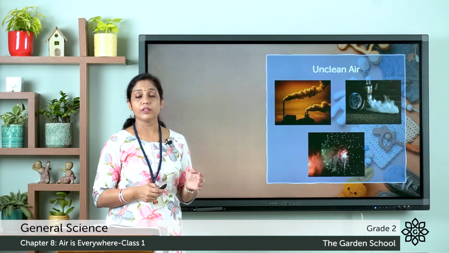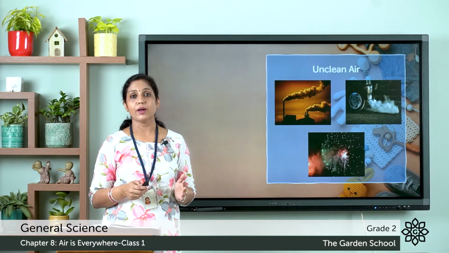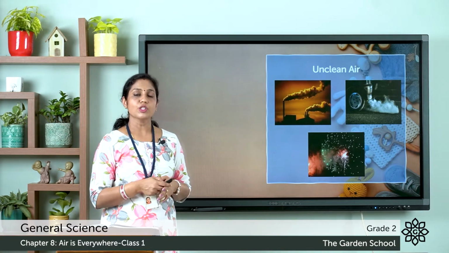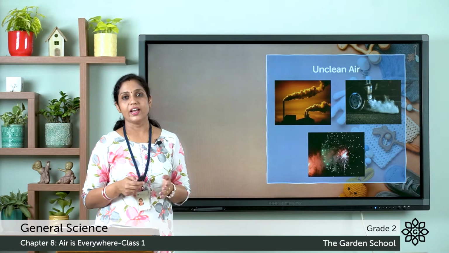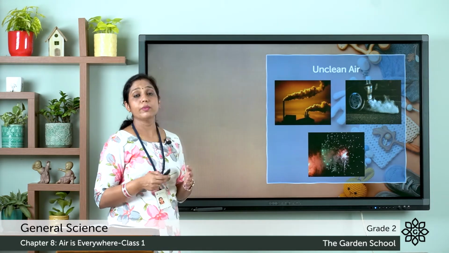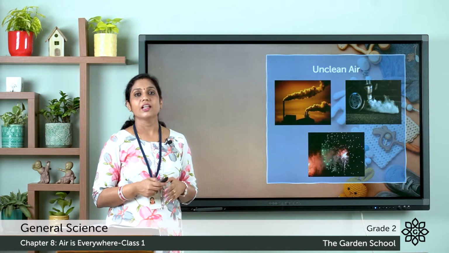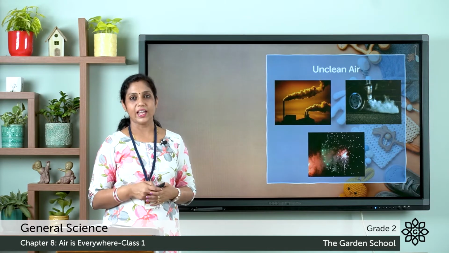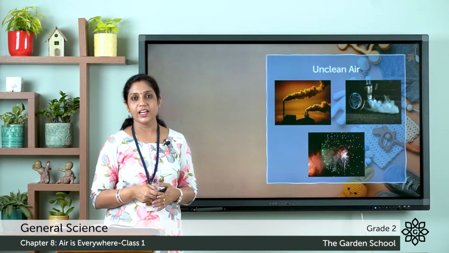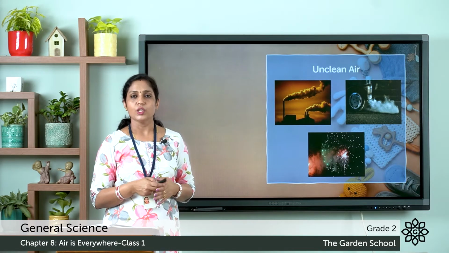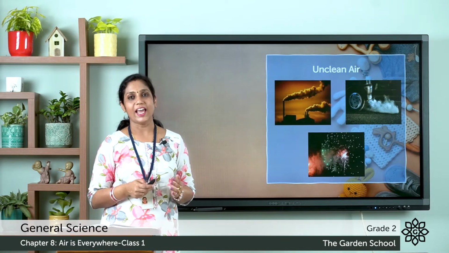The smoke from the factories. You can see the smoke from the factories. It mixes up with the air and the air becomes unclean. And also smoke from vehicles like cars, buses, lorries all make the air unclean. And also you might be excited in bursting crackers and fireworks. What happens when you burst fireworks? The smoke comes out and fills in the air. So these things make the air unclean. So when we breathe in this unclean air, we fall sick very often. So it's very important that we maintain the air clean for us to stay healthy and fit.